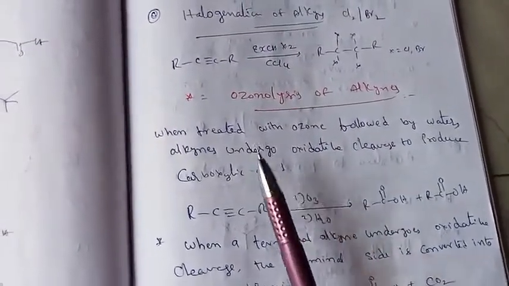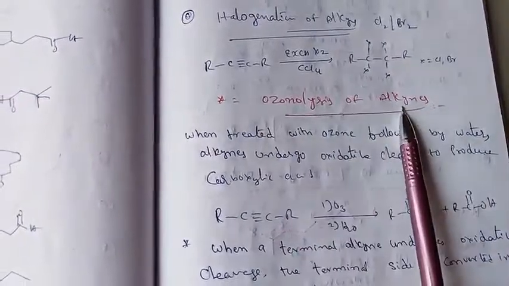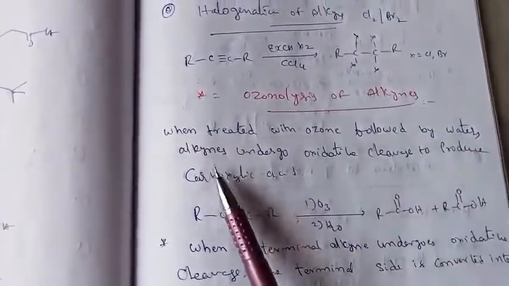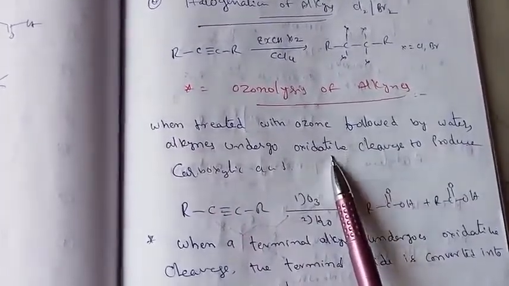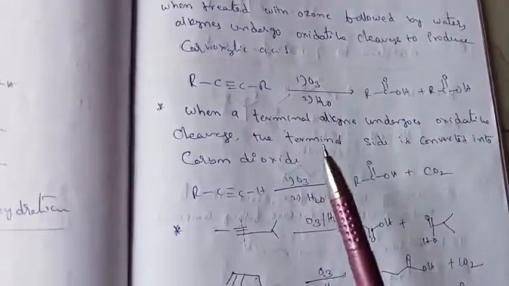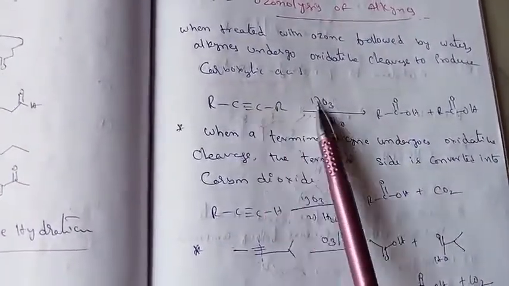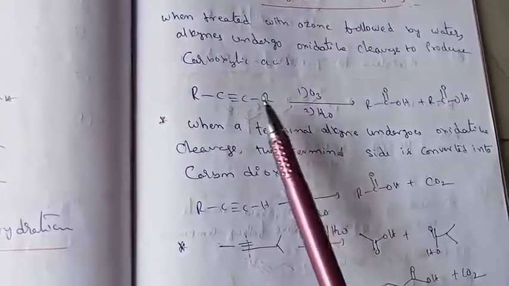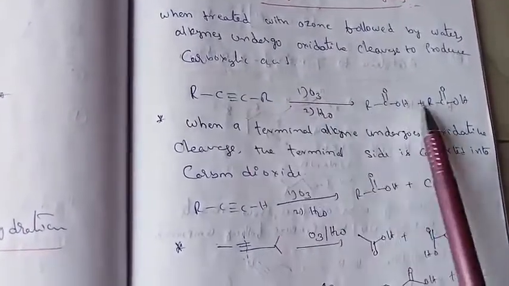Another important reaction is ozonolysis of alkynes. When treated with ozone followed by water, the alkynes undergo oxidation. So very important, it produces carboxylic acid. Please remember, oxidation of alkynes needs no metal catalyst. Directly ozonolysis with H2O, it gives the carboxylic acids.